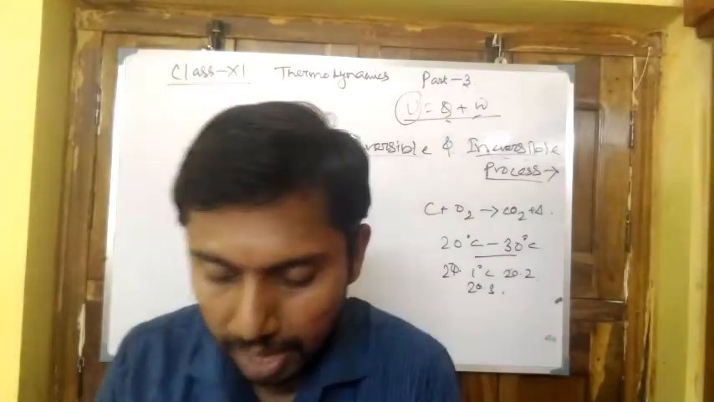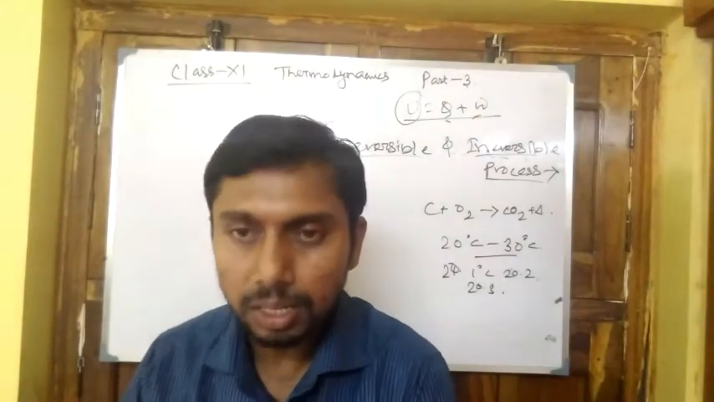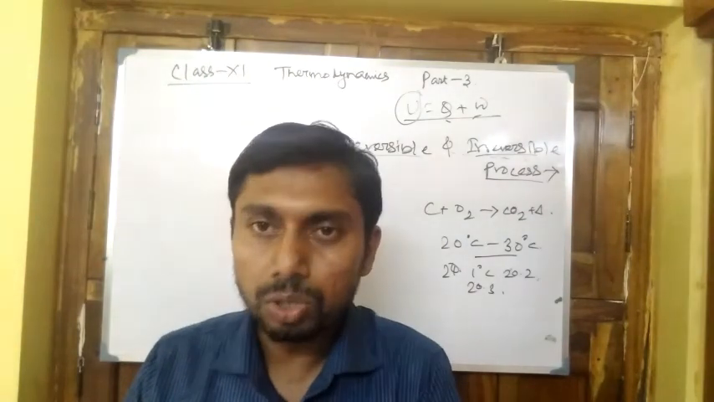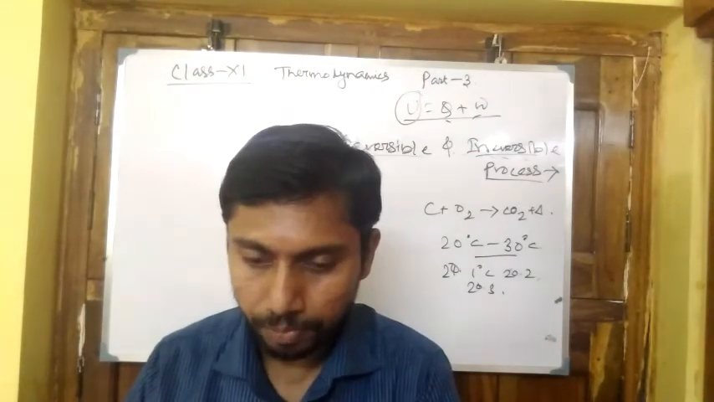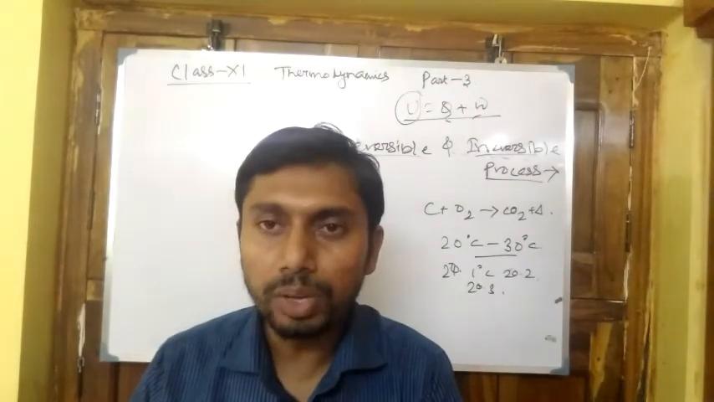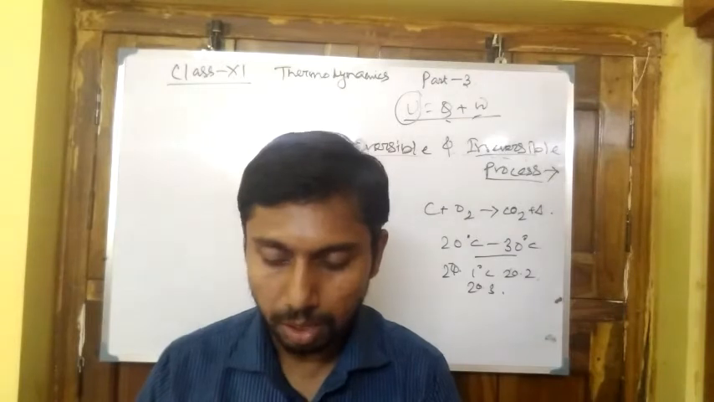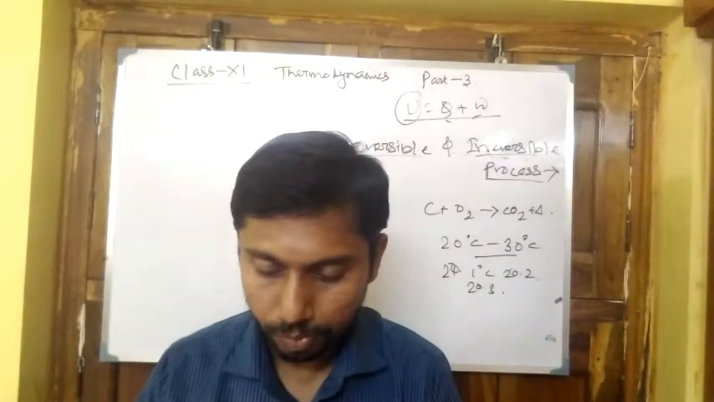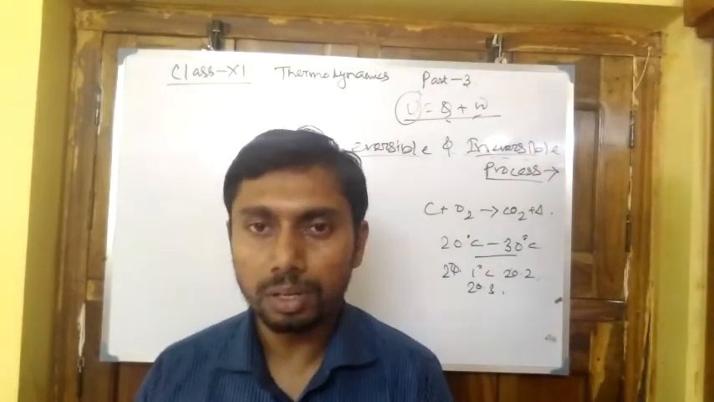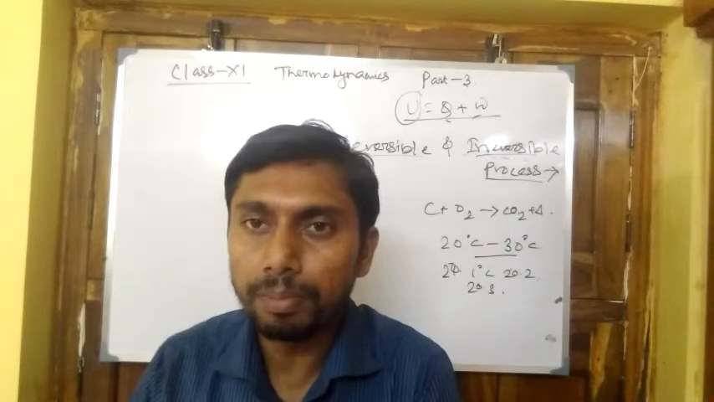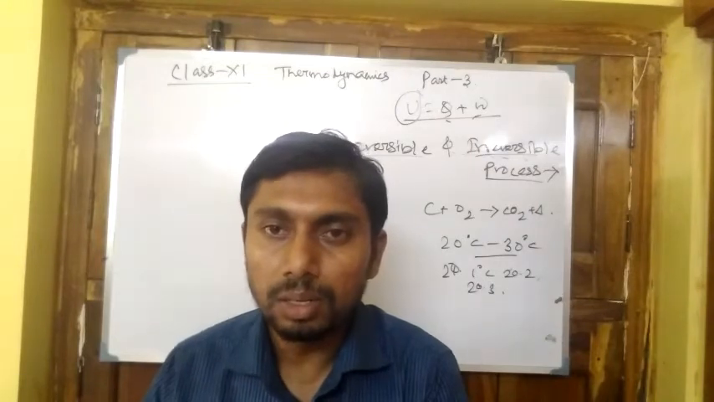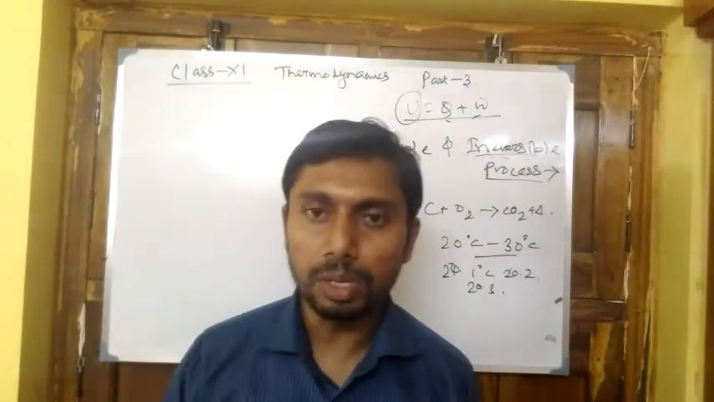In a reversible process, a system undergoes change by an infinitesimal amount so that in each stage equilibrium is attained. When a system undergoes such successive equilibrium from the initial state to the final state, it is known as a reversible process.